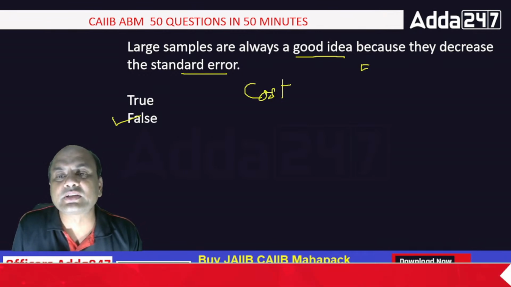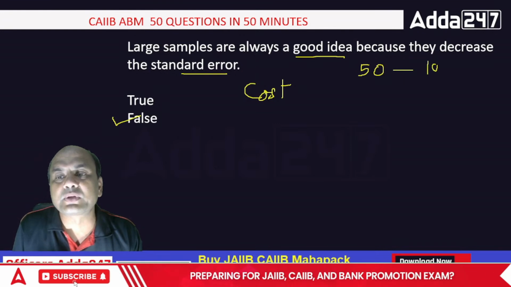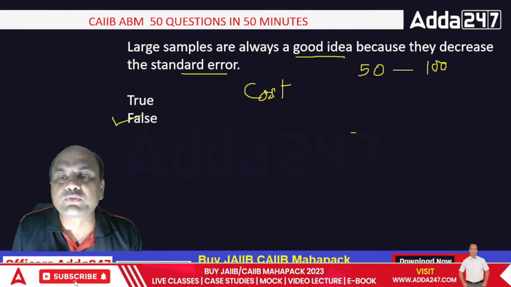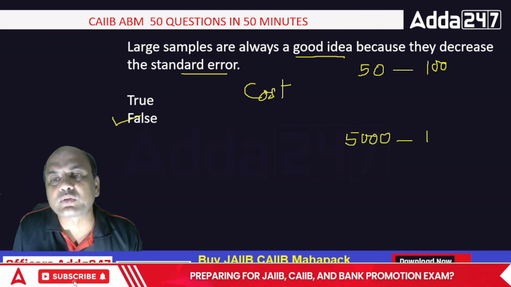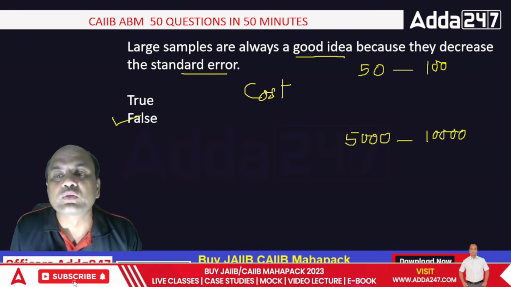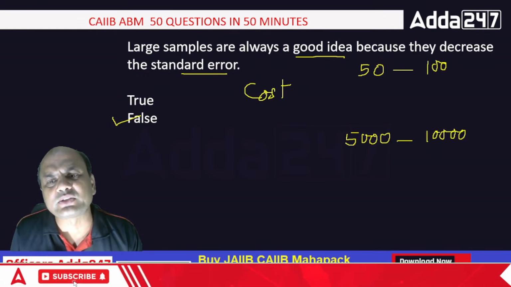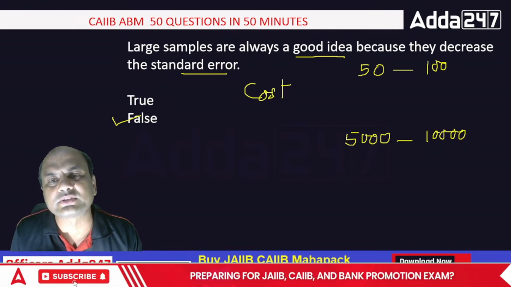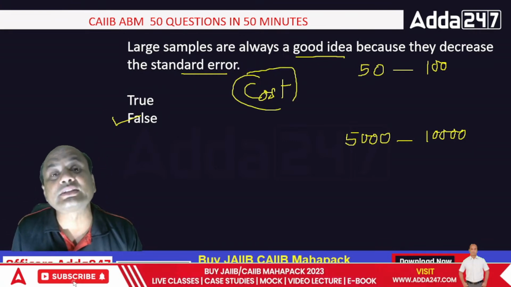Sampling 50 persons will cost you, let's say, 100 rupees. So sampling 5,000 persons will cost you how much? Multiply by 100, so it will cost 10,000 rupees. So what is the cost level? If you are getting the nearest right answer with 50 samples itself, why should you sample 5,000 or 50,000? So it's not a good idea. It all depends on the cost, and that's the central limit theorem.